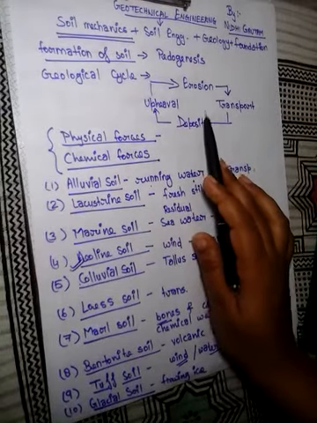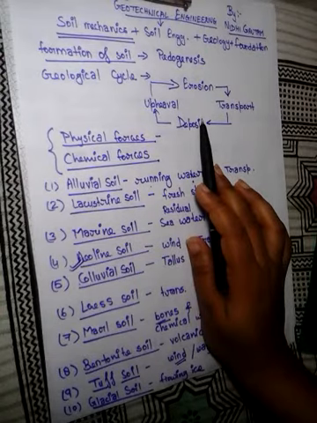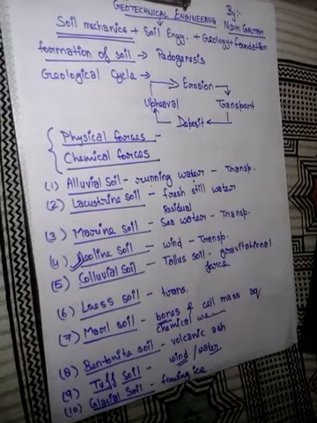Soil is formed due to the weathering of the rocks, which may be carried out either physically or chemically.